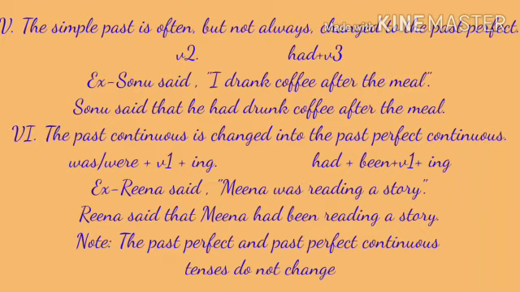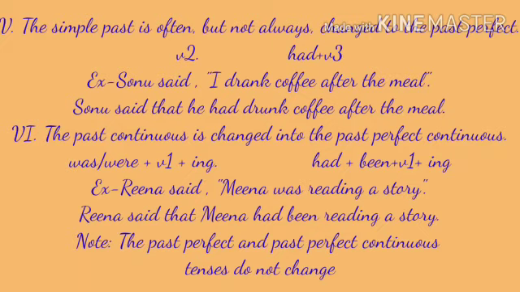Said is a reporting verb here. Meena was reading a story is a reported speech which is in past continuous. While changing it into indirect, we use past perfect continuous. In past perfect continuous we use had been plus V1 ing form. While changing it into indirect speech, the sentence is, Reena said that Meena had been reading a story.